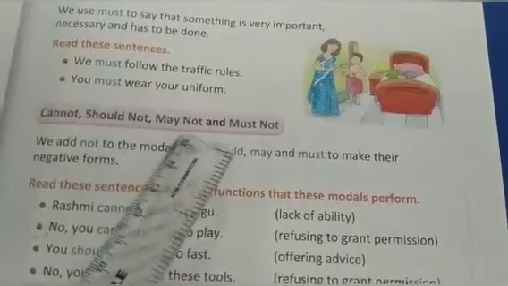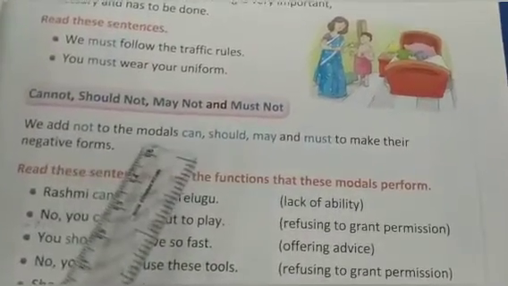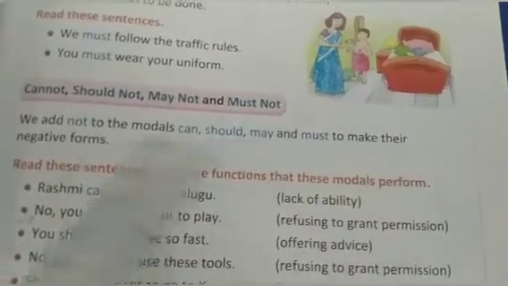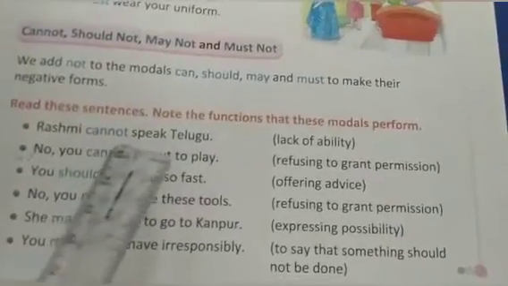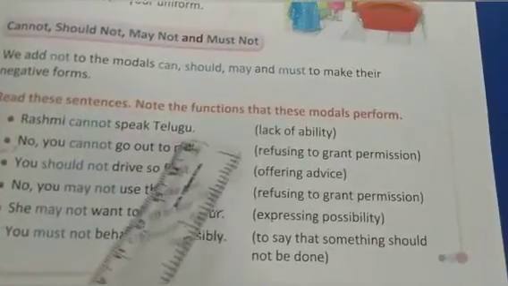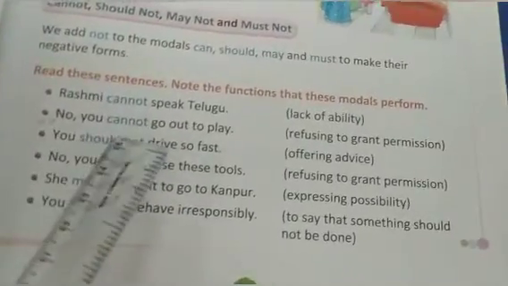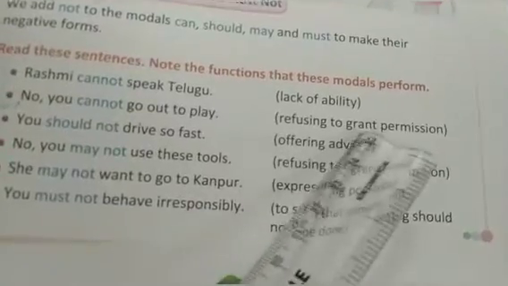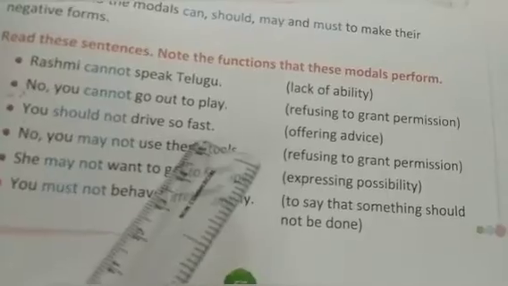Cannot, should not, may not, and must not. We add not to the modals can, should, may, and must to make their negative forms. For example, Rashmi cannot speak Telugu. This is lack of ability. No, you cannot go out to play. Refusing to grant permission. You should not drive so fast.